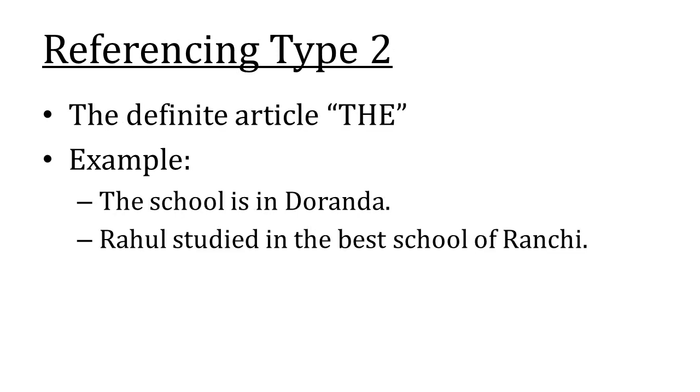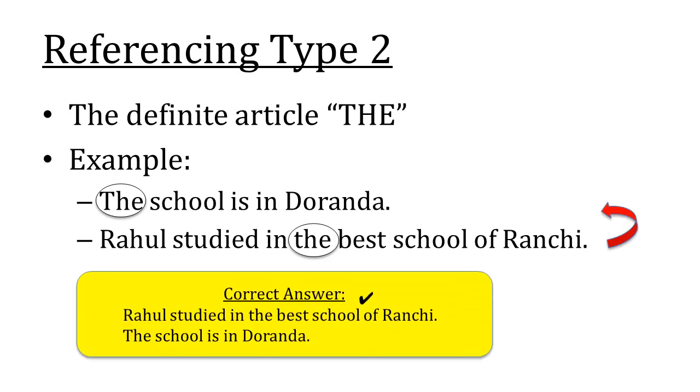Referencing type 2: The definite article "the". Example: the first statement we have is "The school is in Duranda." Statement 2 is "Rahul studied in the best school of Ranchi." In this example, in the first statement, "the school" is referring to the school in which Rahul studied, which is the best school in Ranchi. Hence, according to the correct rules, the statement which describes the school in which Rahul studied should come first, and then the statement which states that the school is located in Duranda should come after. So, the correct answer would be: Rahul studied in the best school of Ranchi. The school is in Duranda.